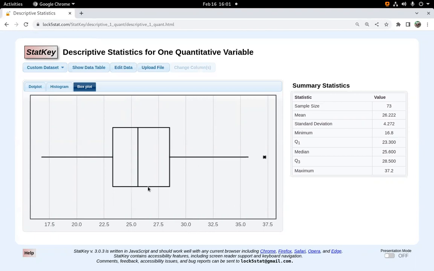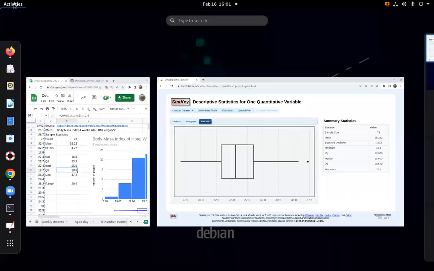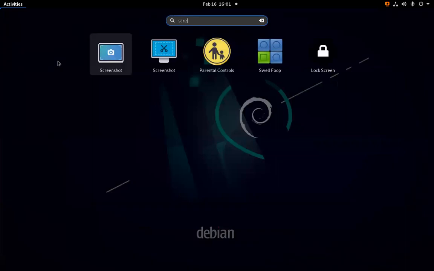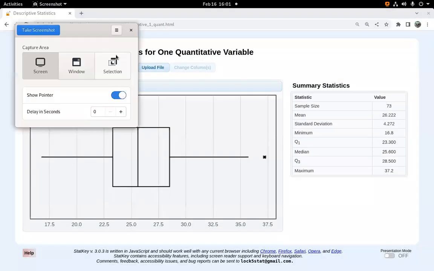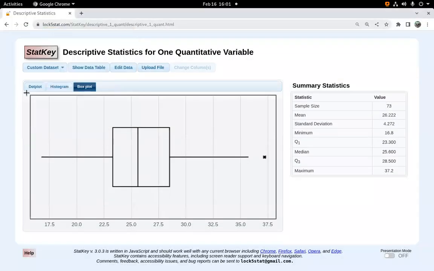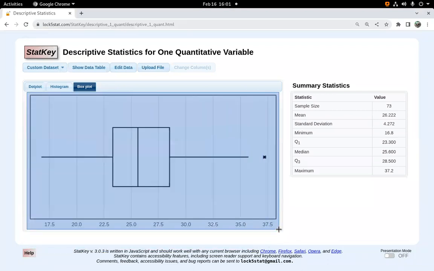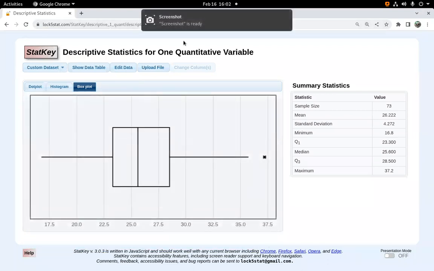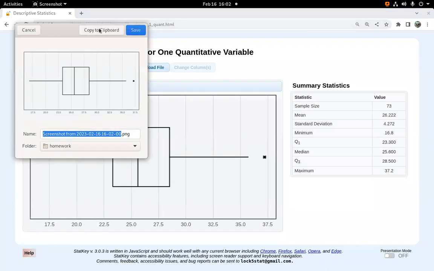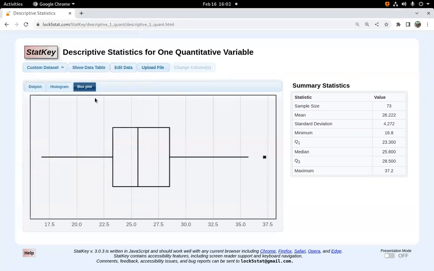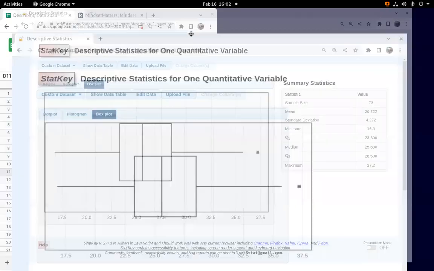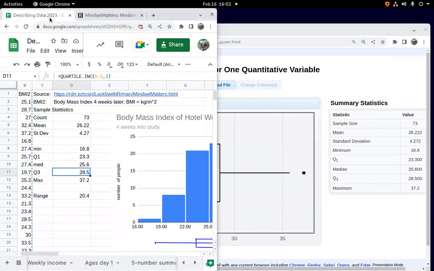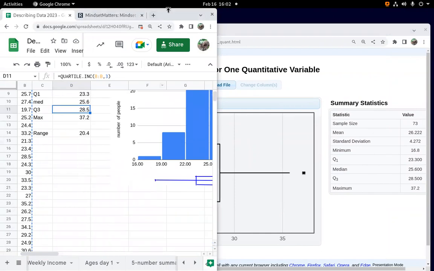If I want to use the Statkey graph instead of drawing my own, then my only choice is to do a screenshot. So get your snipping tool or screenshot tool on your computer. I'm going to use this one here and grab a screenshot of it. And since I'm using a Google Sheet, I can just copy and paste it in there. If you're putting this in something like Canvas, you would have to save it and give it a good name. So keep that in mind. I'm putting it in my spreadsheet so I can copy and paste it.